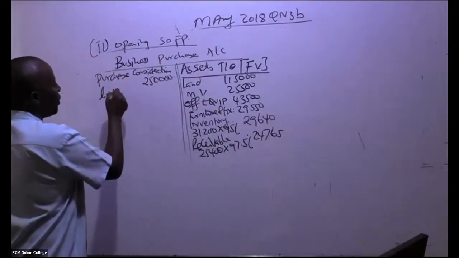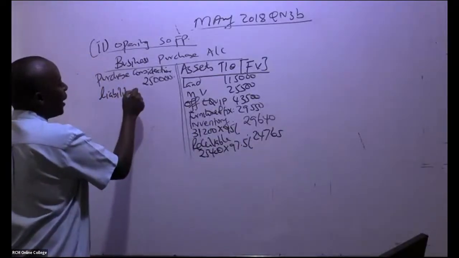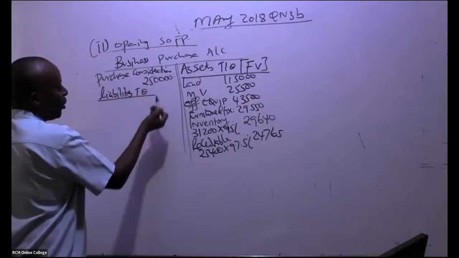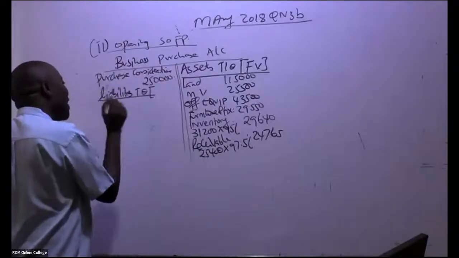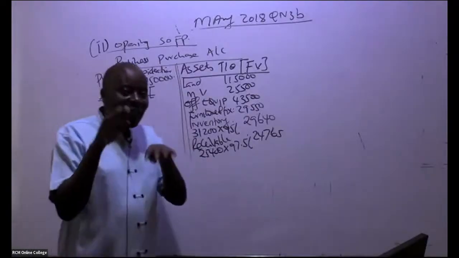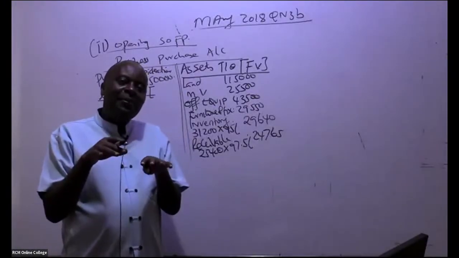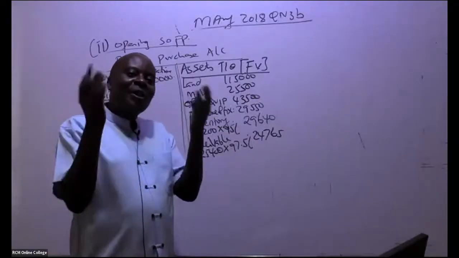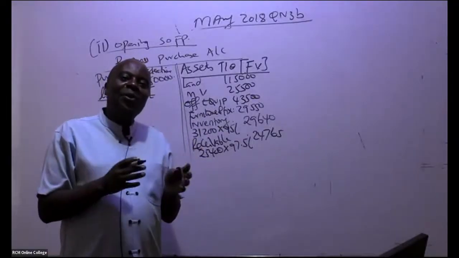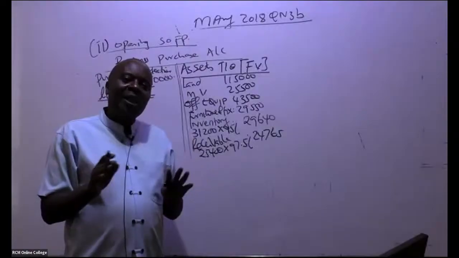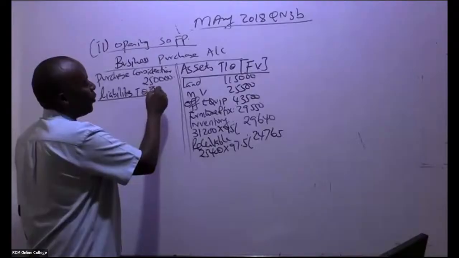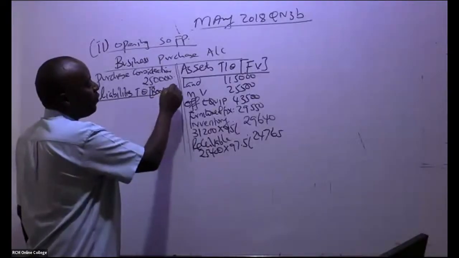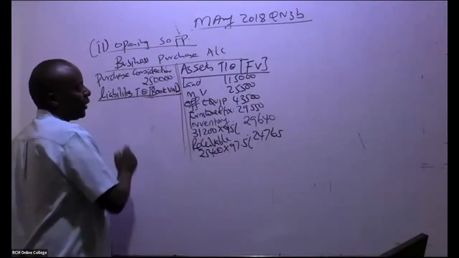And then now you come to the liabilities. Liabilities taken over. Remember, it will be very, very rare to start valuing liabilities, such that this liability, which was a bank loan, now because it's being taken over by a company, you're going to get a discount. No. Unless you're told, I've never seen that. Liabilities, we always take the book values. The ones that were taken over, you take the book values.